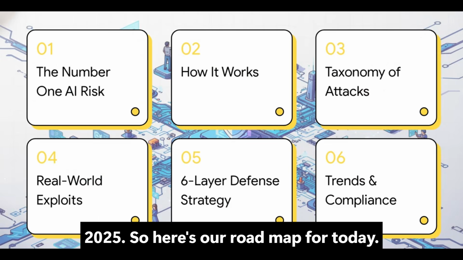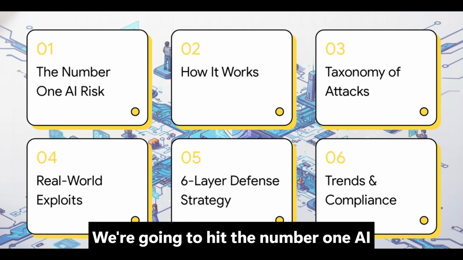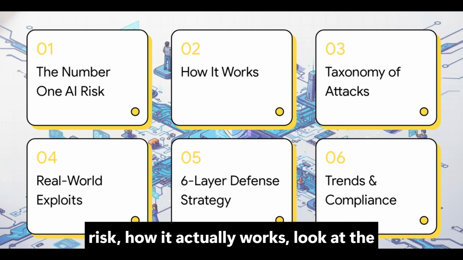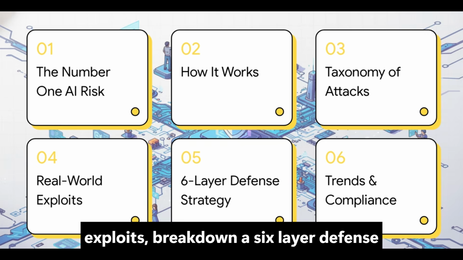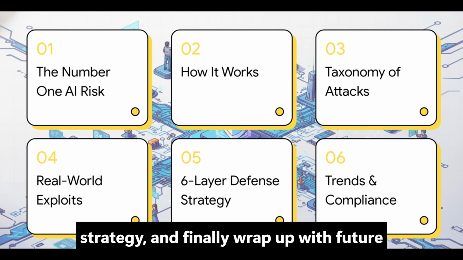So, here's our roadmap for today. We're going to hit the #1 AI risk, how it actually works, look at the taxonomy, dig into some real-world exploits, break down a 6-layer defense strategy, and finally wrap up with future trends and compliance.